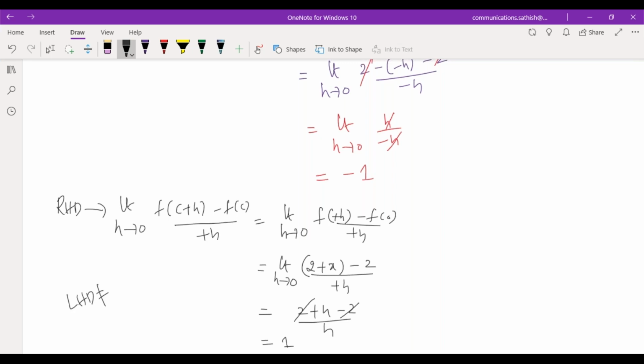Yeah, the left hand derivative is not equal to the right hand derivative. So hence this is not differentiable. Am I correct? Yes, sir.